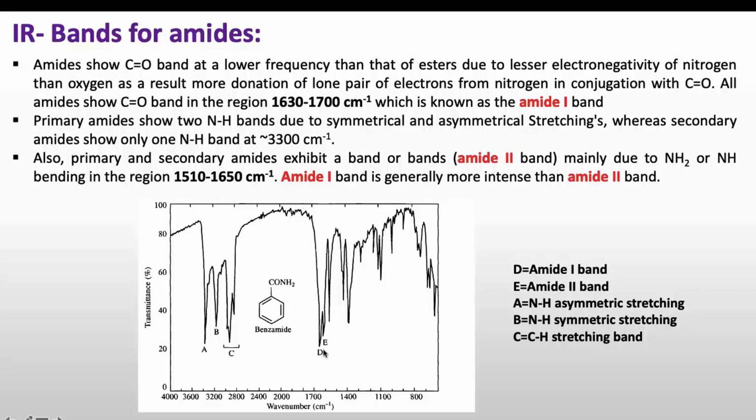Now D is the amide 1 band and E is the amide 2 band. The amide 1 band is due to the C double bond O vibration, and E is due to the NH bending vibration. And you can see D is more intense than E. So the amide 1 band is always more intense than the amide 2 band. So these are the characteristic peaks for the amide functional group.